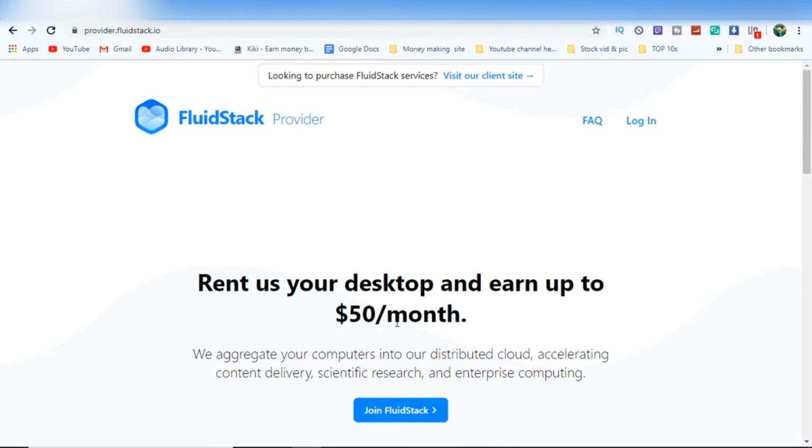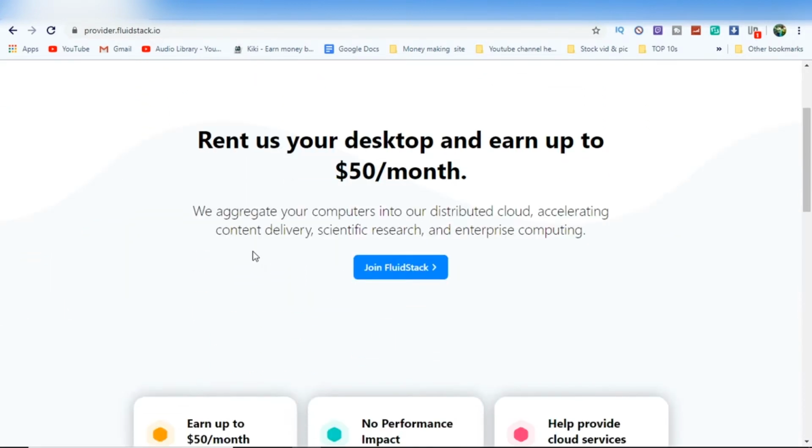You can do nothing, just install one app and leave it aside on your computer, and it automatically makes you money. You can do nothing or you can do whatever you want to do. If you have an idle computer, you can easily get paid. This company aggregates your computer into a distributed cloud. There is no piracy, it's a legitimate way, and this company does not take any of your personal information.